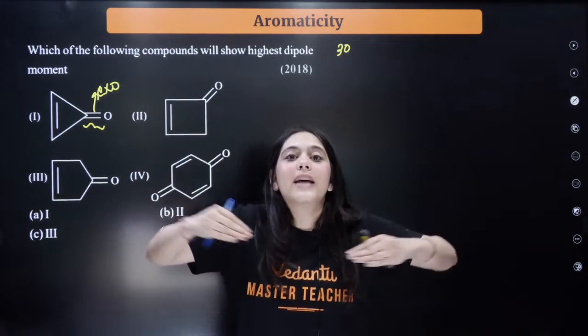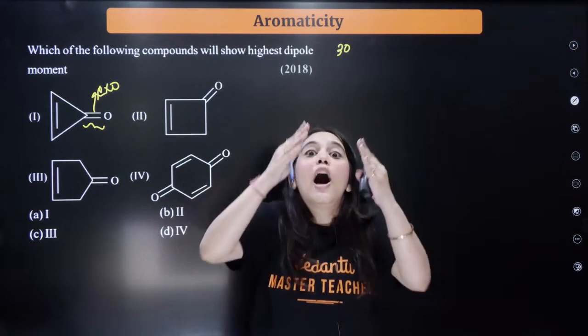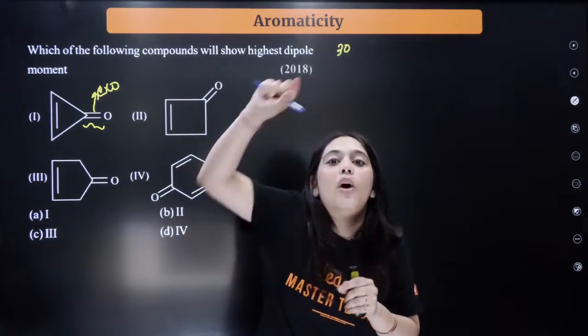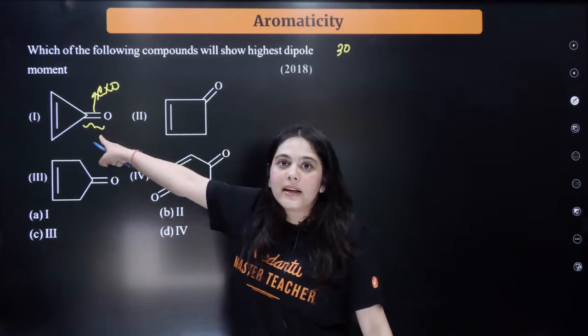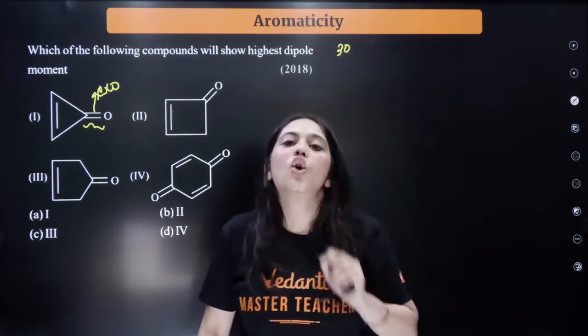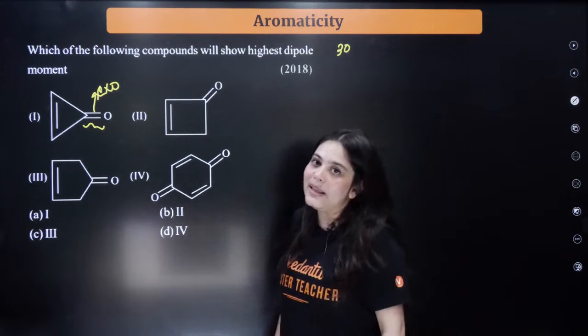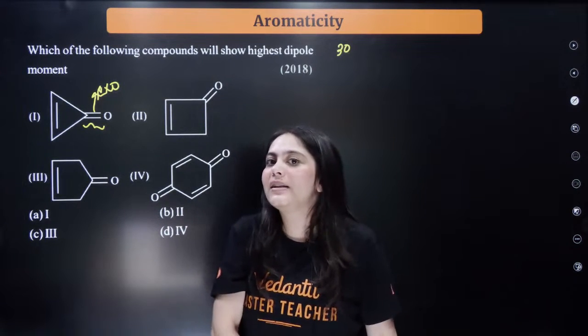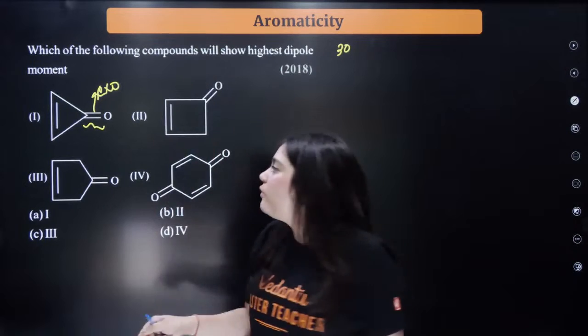Whenever a cyclic ring is there and outside that ring there is a double bond, can you see? There's a double bond outside the ring. Such kind of double bonds outside the ring are called exo bonds. Now what will happen in this case? How will you check the aromaticity? You just have to move this double bond.